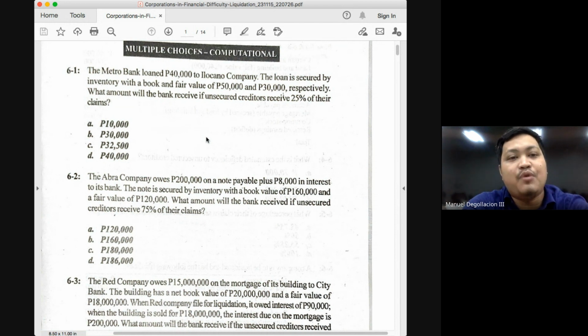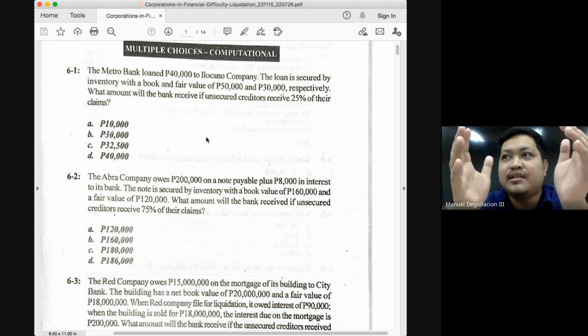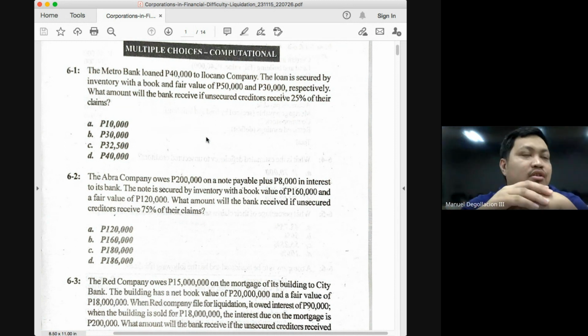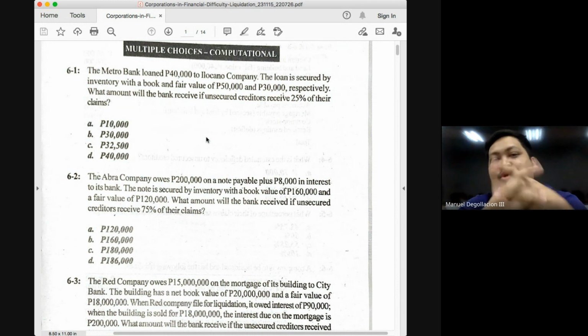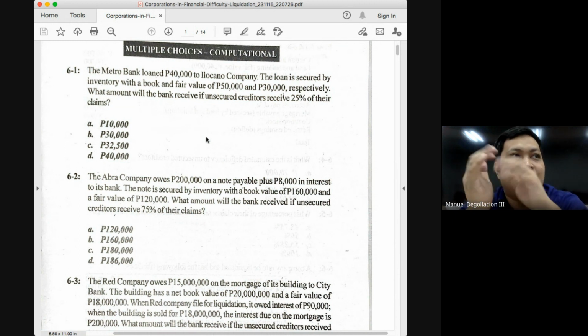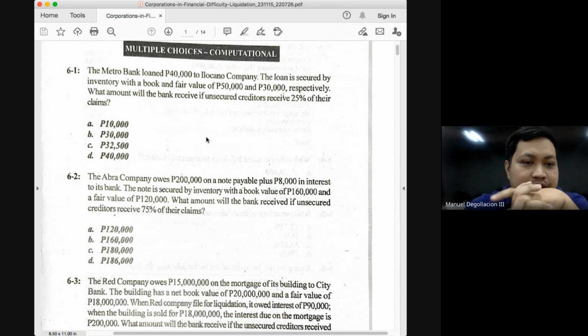That is correct if we were to use the book value. But again, in corporate liquidation, the goal here is to dispose all your assets for you to have cash to pay off all your outstanding liabilities. So the amount that is relevant here is not its book value or historical cost, but the amount of cash that you can get from it. And the amount of cash you can get from the asset is represented by its fair value. So very important concept or theory, class. The only relevant valuation here is the fair value. And since the fair value is lesser than the value of the claim, this claim will be considered a partially secured liability.